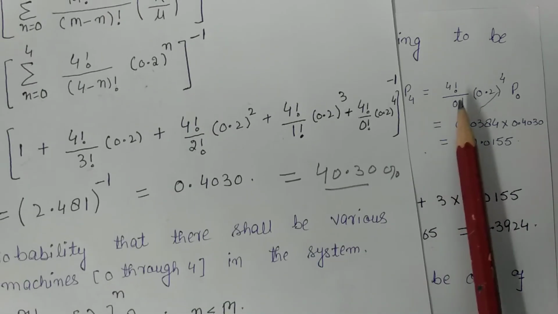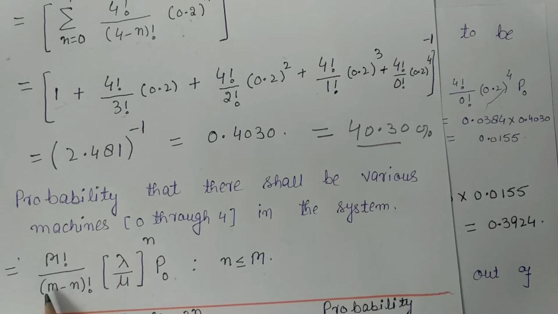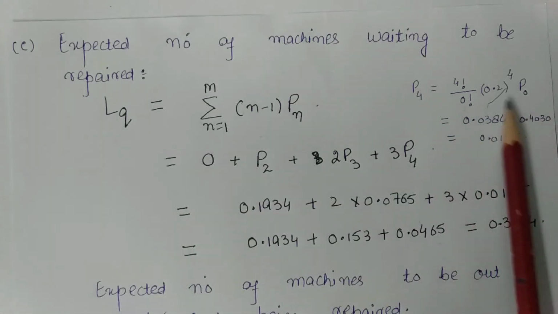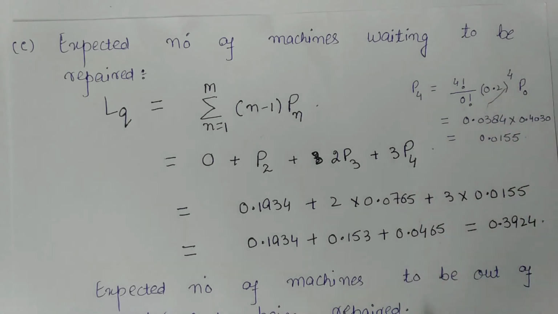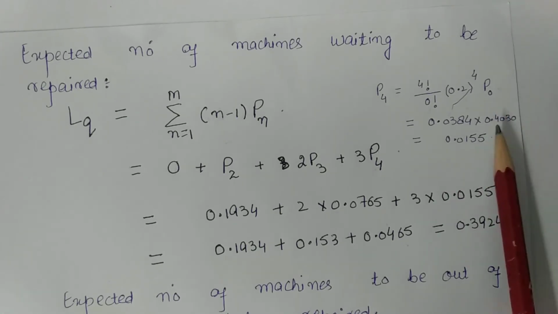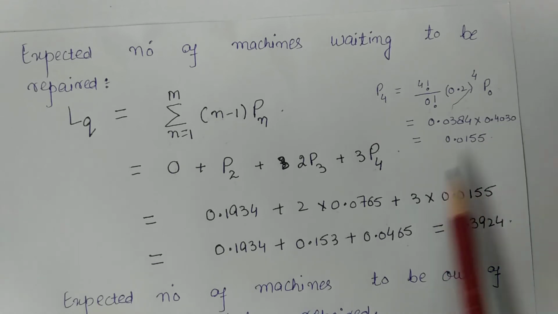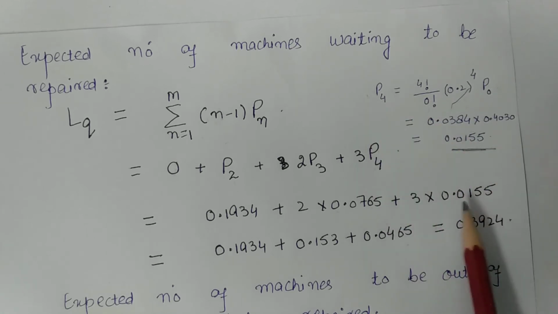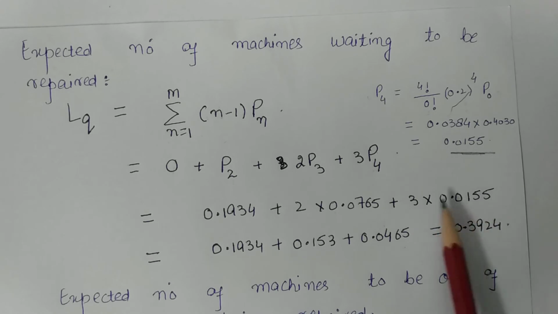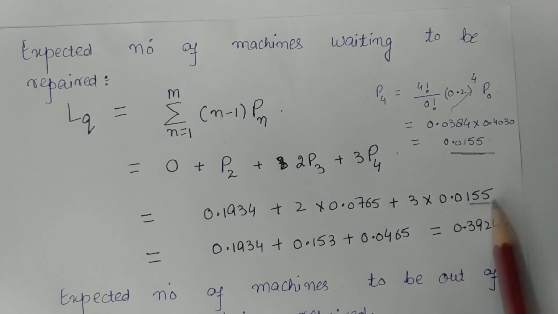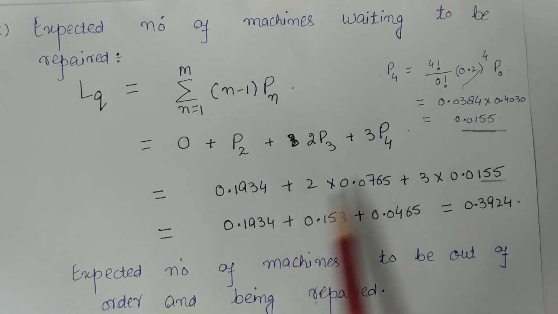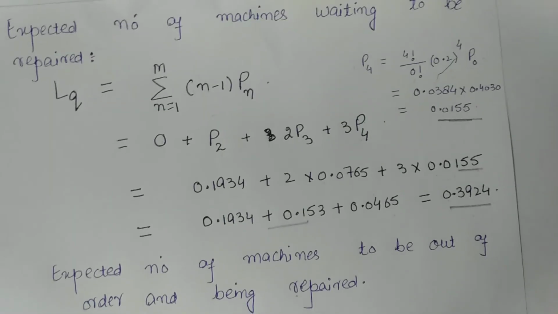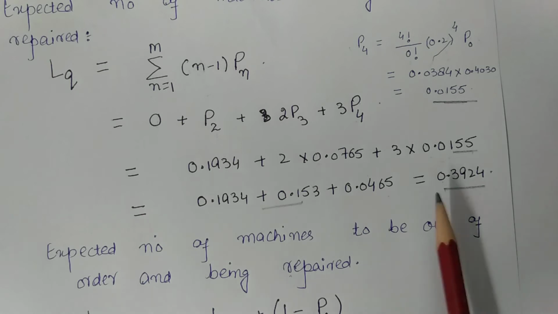Now P4 is m factorial upon m minus n factorial, that is 4 factorial upon 0 factorial, into lambda upon mu raised to power n, so 0.2 raised to power 4 into P0. After calculating and putting the value of P0, which is equal to 0.4030, I will get 0.0155. After that I will simplify these terms and then at the end I will get 0.3924. So the expected number of machines waiting to be repaired is 0.3924.